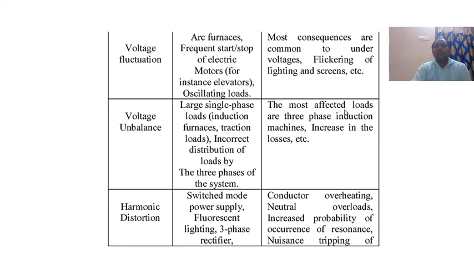The most affected loads are three-phase induction machines, with increased losses, etc. Harmonic distortion: causes are switched mode power supplies, fluorescent lighting, three-phase rectifiers. The effects of harmonic distortion are conductor overheating, neutral overloads, increased probability of occurrence of resonance, and nuisance tripping of equipment.